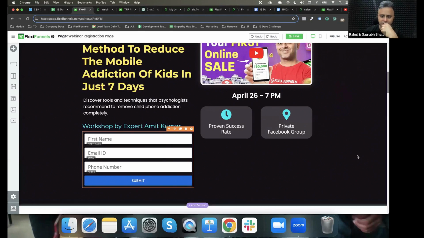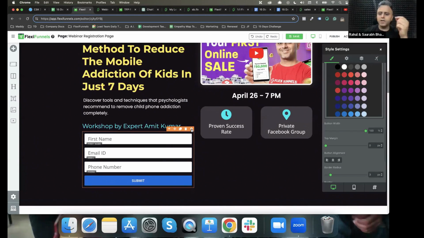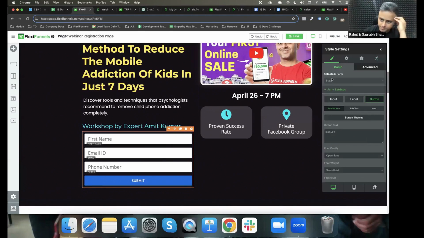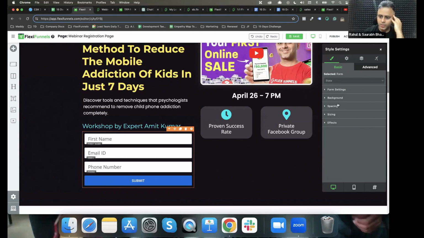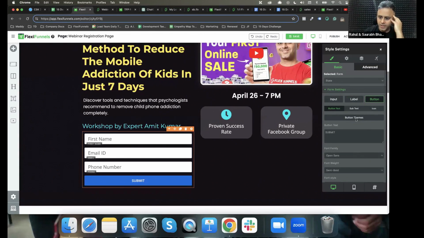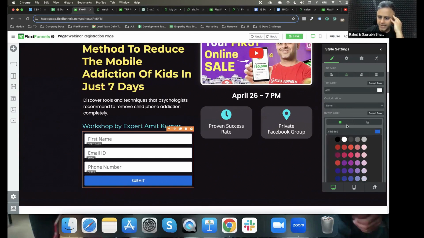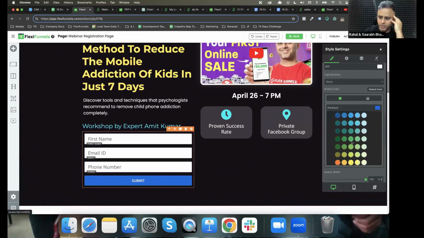Okay, so I guess this looks much better. I want the sign up box to be visible to everybody. I don't want the sign up box to be lost. So in the form settings, in the button, maybe I can put the color to be greenish. Okay, this one is better, right?